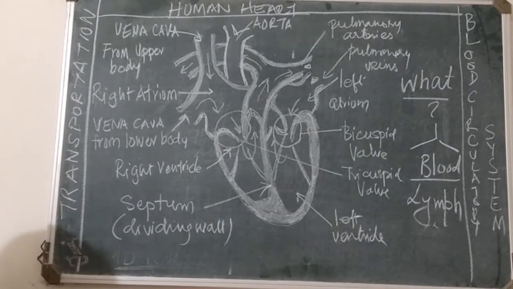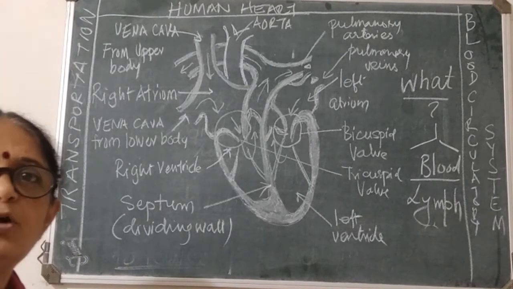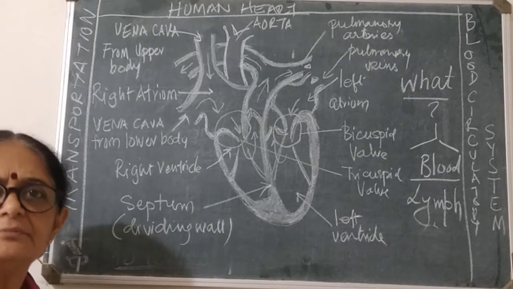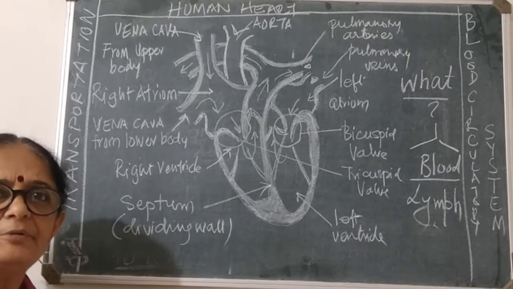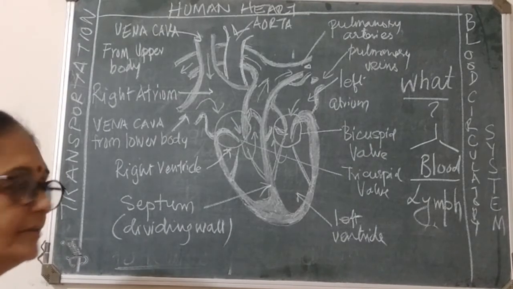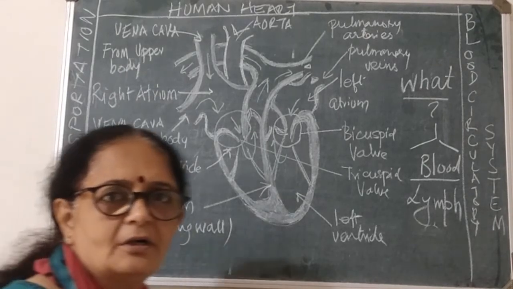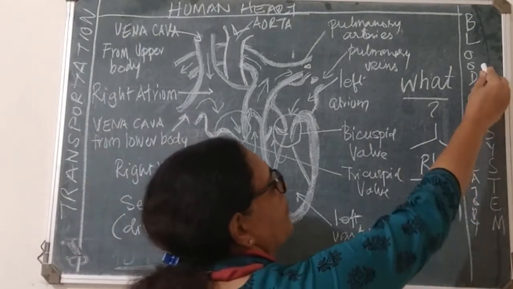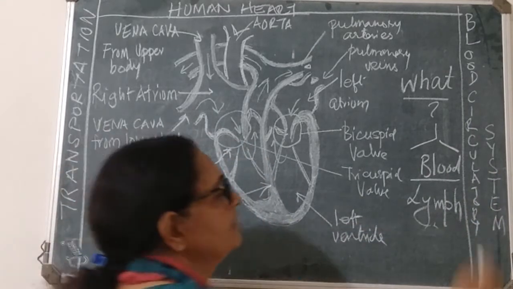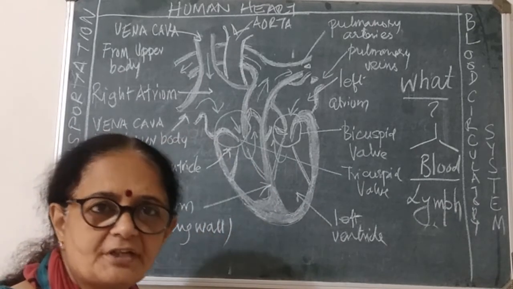And for that, we said that the human body is a very complex system. So in our body there are different systems which are adopted. For transportation of blood, there is a specific system which we are going to talk about, and that is the blood circulatory system. So blood is transported by this specific system, called the blood circulatory system.